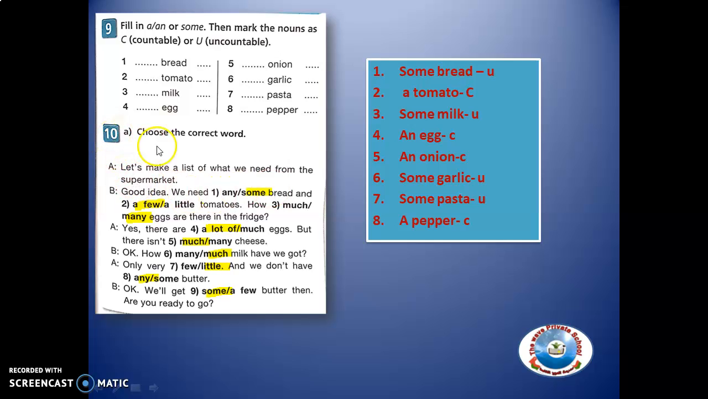So here in number 10, choose the correct word. This is a conversation, and it says, let's make a list of what we need from the supermarket. Good idea. We need some bread and a few tomatoes. How many eggs are there in the fridge? Yes, there are a lot of eggs, but there isn't much cheese. Okay, how much milk have we got? Only very little, and we don't have any butter. Okay, we'll get some butter then. Are you ready to go?